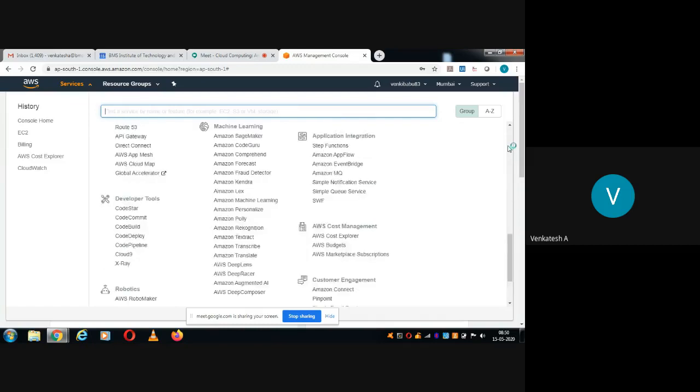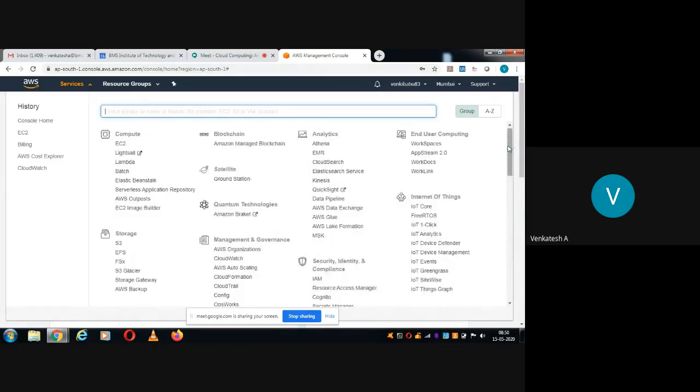While studying the architecture of AWS in your textbook, they had given one diagram in which we saw there are four types of services: compute-based services, communication-based services, storage services, and additional services.